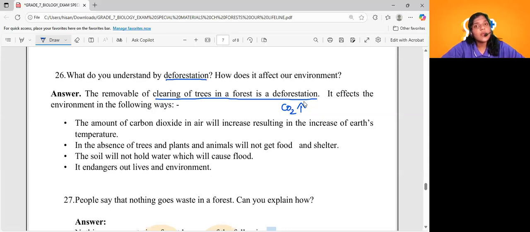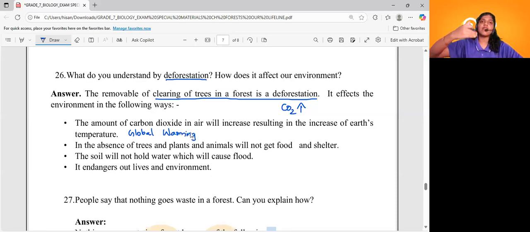So as a result, what will happen? Carbon dioxide level will increase. So if the carbon dioxide level increases, what will happen? Yes, we have studied in the previous classes, right? What was that? Global warming will take place. What is global warming? The increase in carbon dioxide causes an increase in the temperature of our earth.